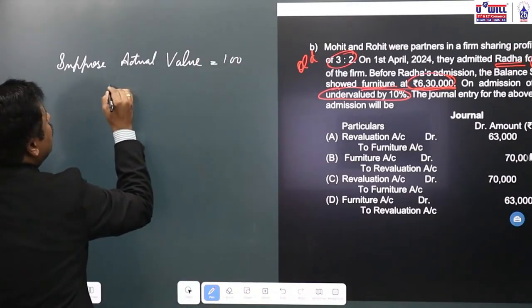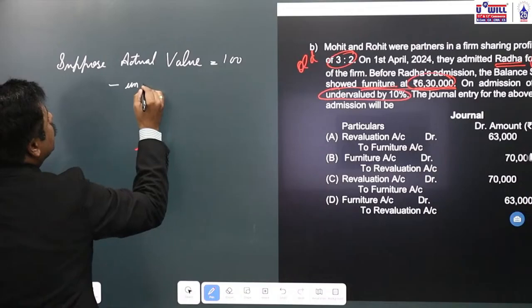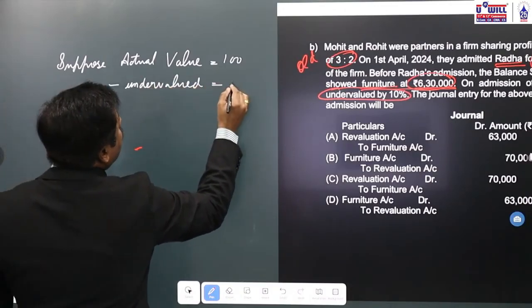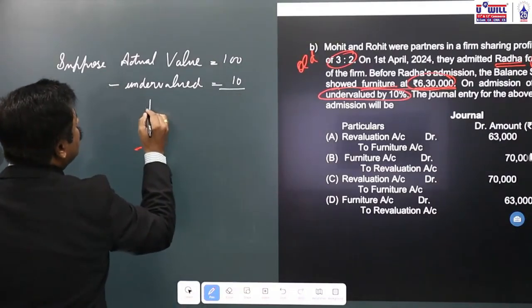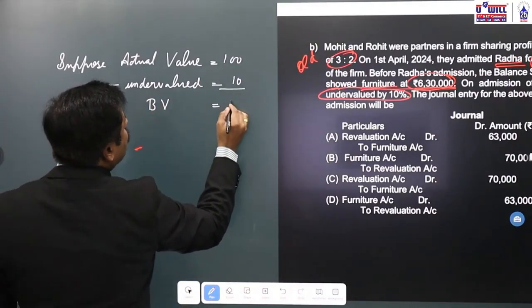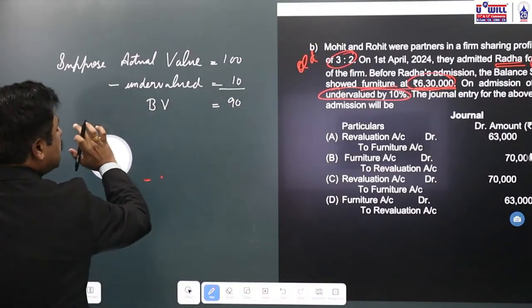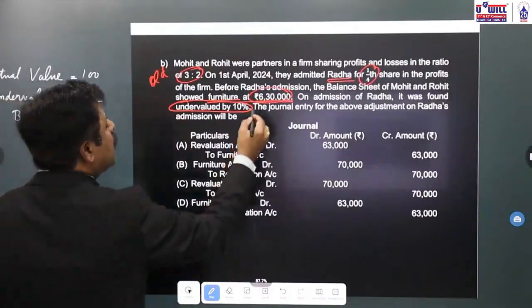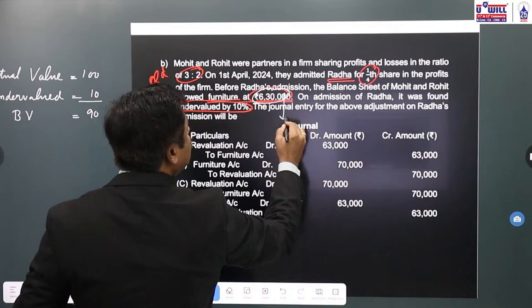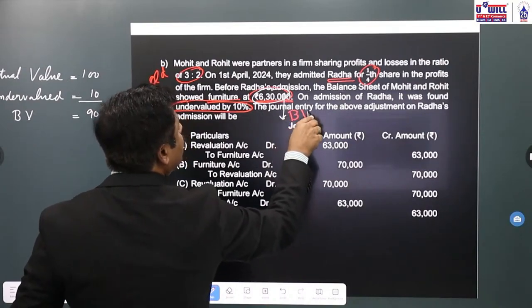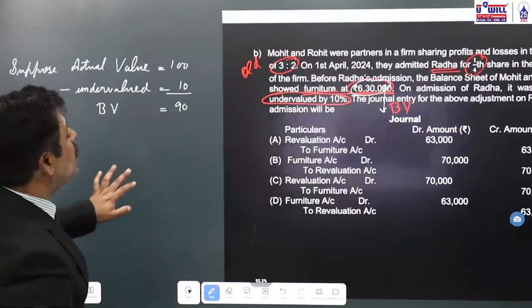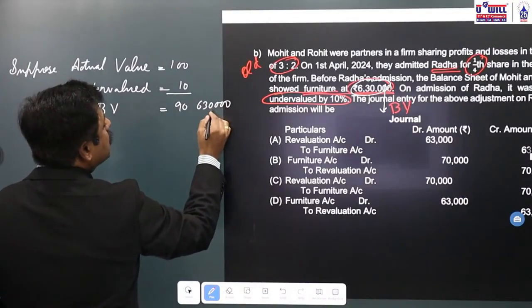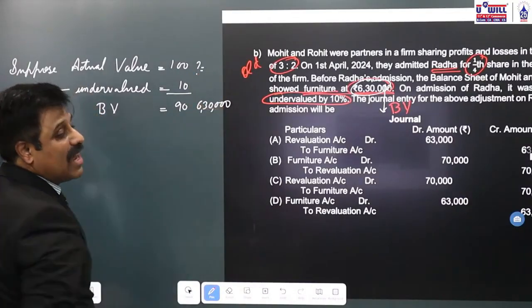It is undervalued by 10%, means its book value will be equal to 90. Now, what is the book value of the furniture over here? This 6,30,000 is the book value. If its book value is 6,30,000, then what will be its actual value?